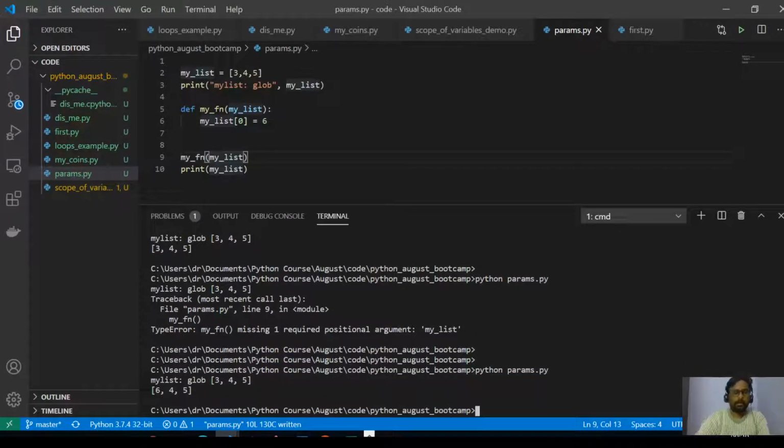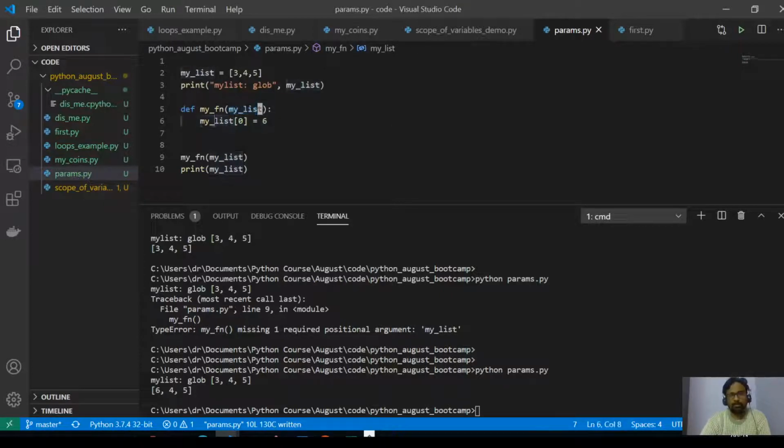Alright, so you can see that my list is a global list. That means it's just a global variable, and if I send it inside a function, I can easily modify that list. I'm trying to modify the first element of this list. In fact, if you do this in C++, you get a separate copy.